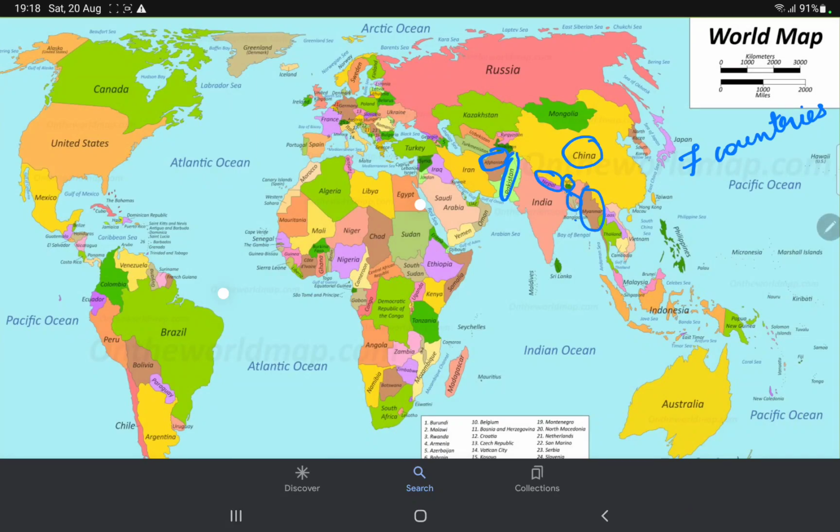So here if you just see, there is no connection here. They are not connected by land. They are connected by sea. That blue color part is sea, water. It is water. It is not land. So therefore, Sri Lanka doesn't come under the sharing of land boundary with India. Okay, that is very important. Basically, people will think Sri Lanka is one of them, but no, it is not a country that shares its land with India.